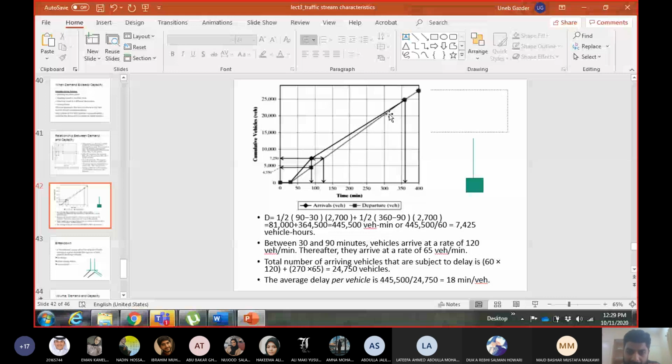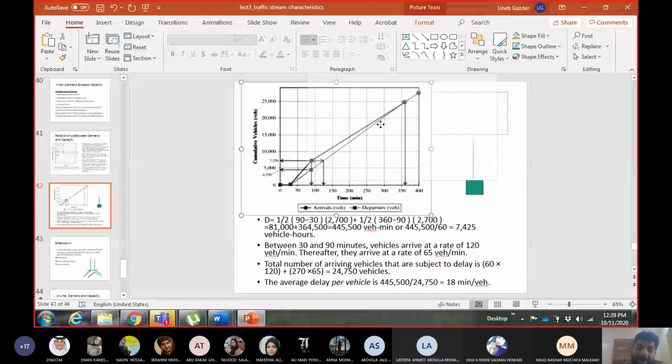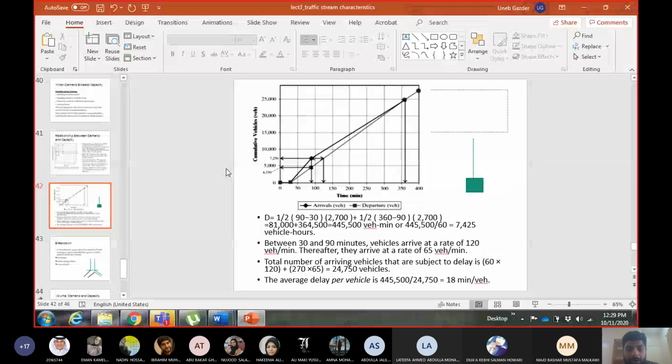So now we are in this period, and you can see a different slope here. Now, why is the number of vehicles arriving still higher than the number of vehicles departing in this time period? This is because of the queue. The vehicles arriving are not actually leaving the segment. They are becoming part of the traffic jam, part of the queue.